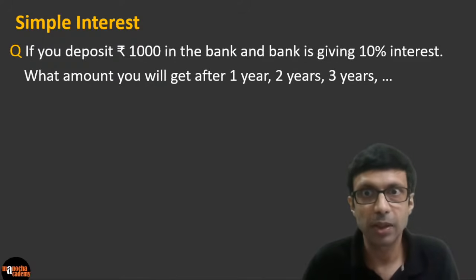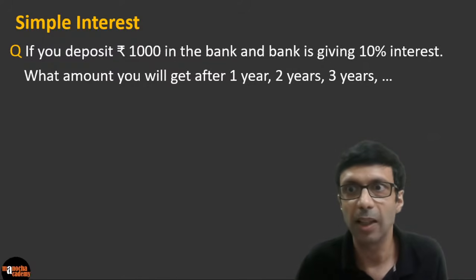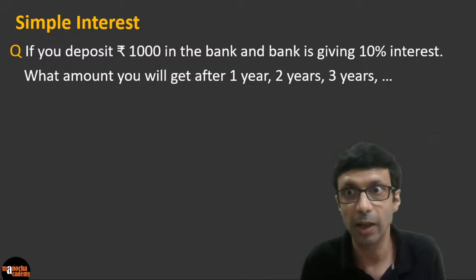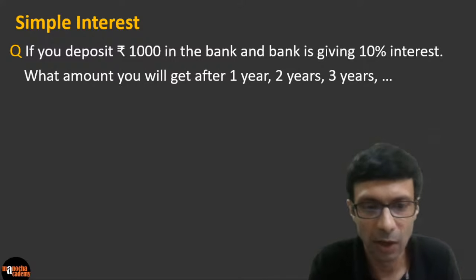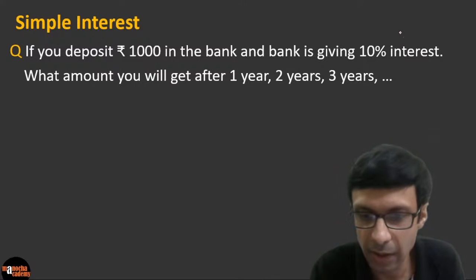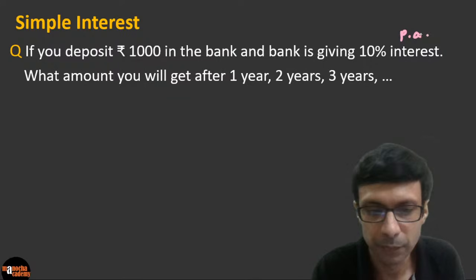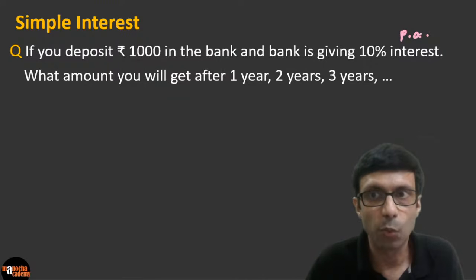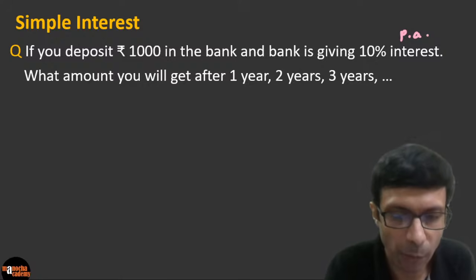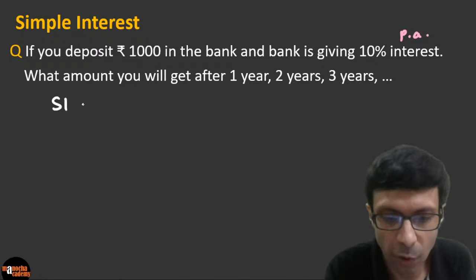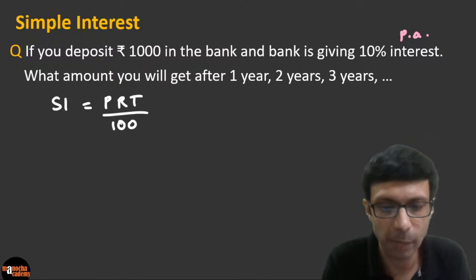Let's say you deposit 1,000 rupees in the bank, and the bank is giving you 10% interest per annum, as we discussed. So we can add that also here, 10% per annum. What amount will you get after 1 year, 2 years, and 3 years? We can calculate using the formula that we have learned. Please write the formula: SI equals PRT. You don't even have to write the multiplication sign. You can just write PRT by 100.